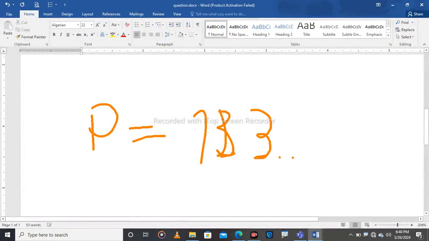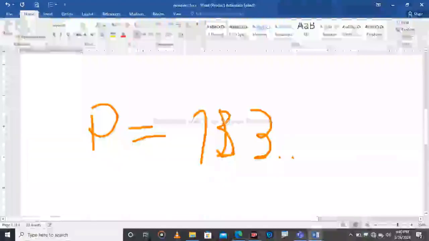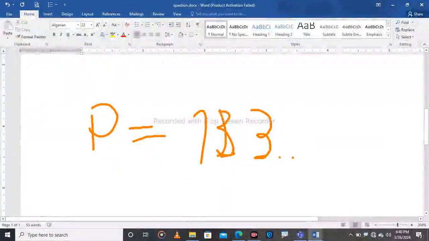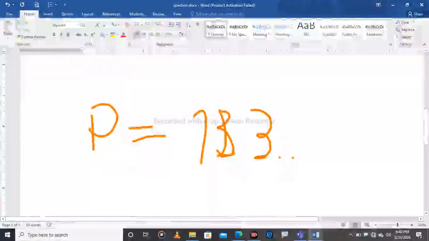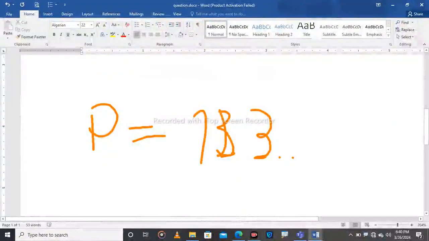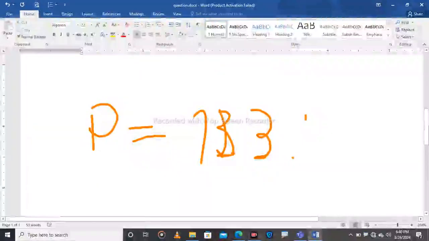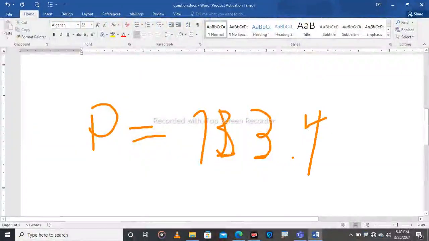If you take the number 1 0 1 3 9 6 1 6 0 and you divide by 760, you will find 133.44116.